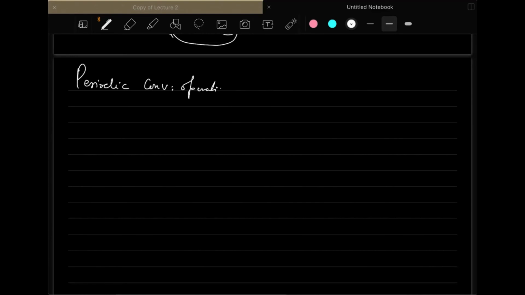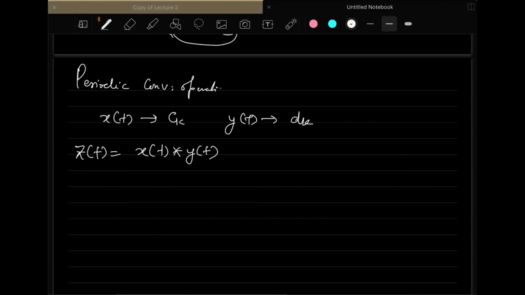If you have xt which has the coefficients ck, and yt which has the coefficients dk, and you take zt as the convolution in the time domain, then what we have observed is that convolving two sequences in the time domain is equivalent to multiplication of the coefficients in the frequency domain.